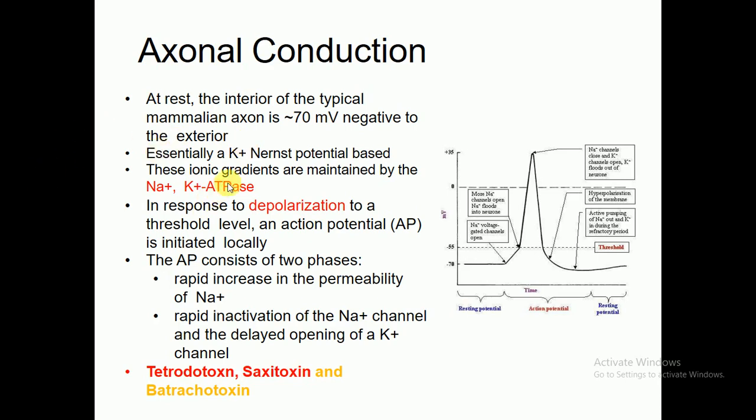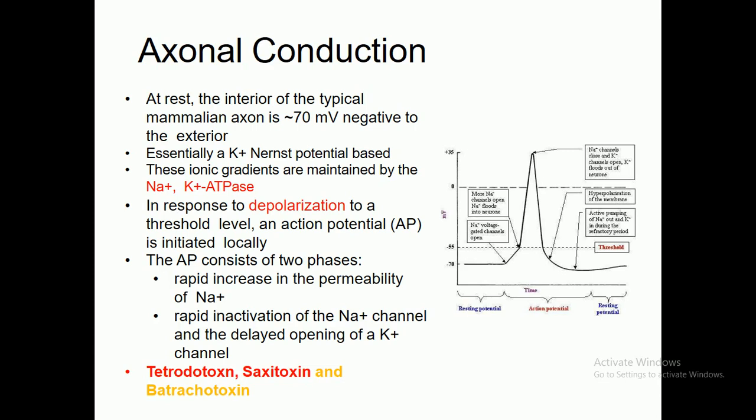These ionic gradients are maintained by the sodium-potassium ATPase system. In response to depolarization to the threshold level, the action potential is initiated locally.